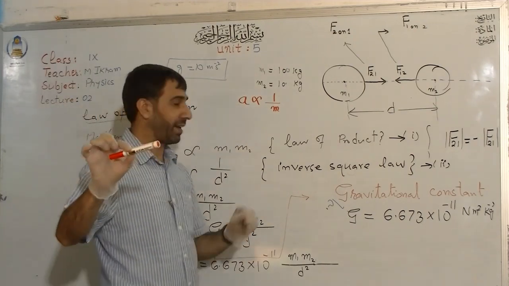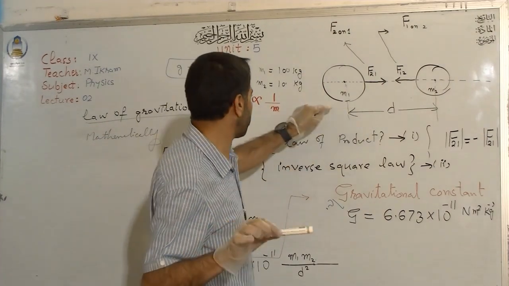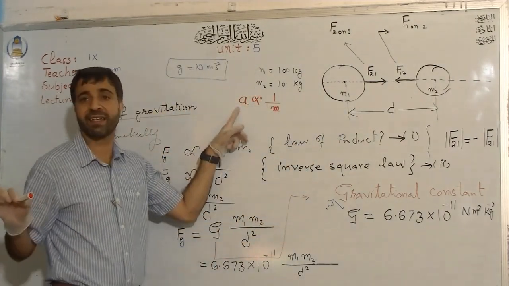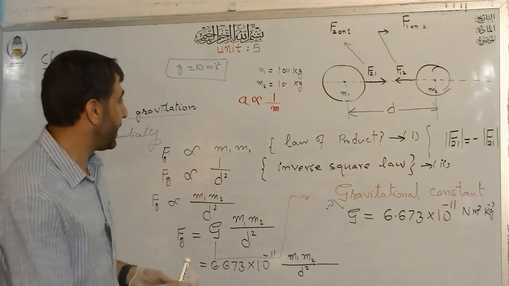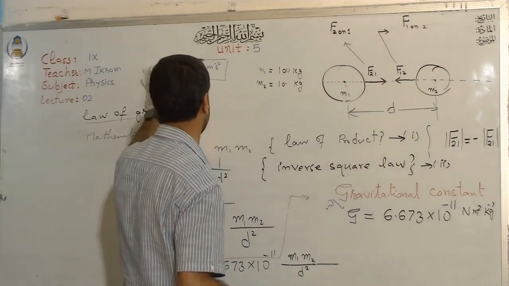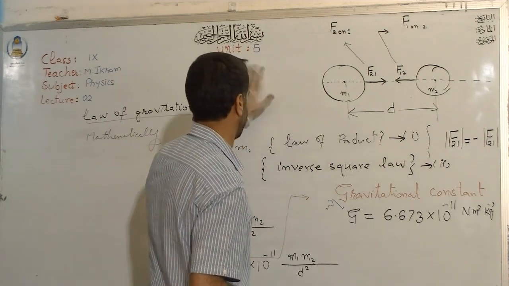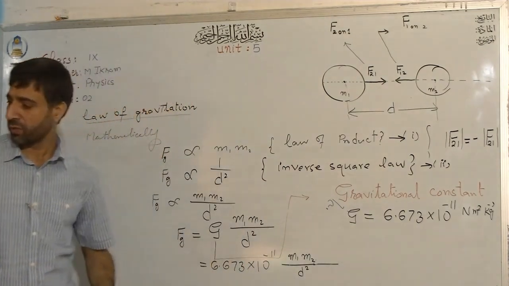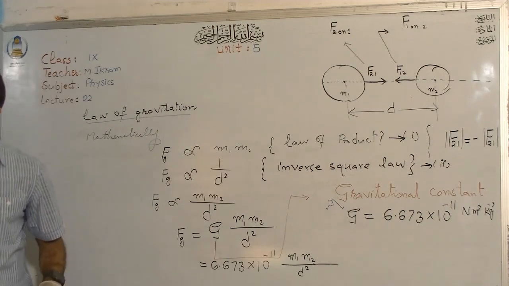But the marker has a very small mass, and the same force produces a very huge acceleration in it. So this is one of the reasons the marker falls towards the earth, while the earth does not seem to move towards the marker.